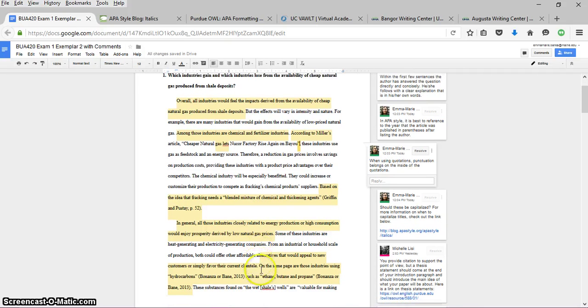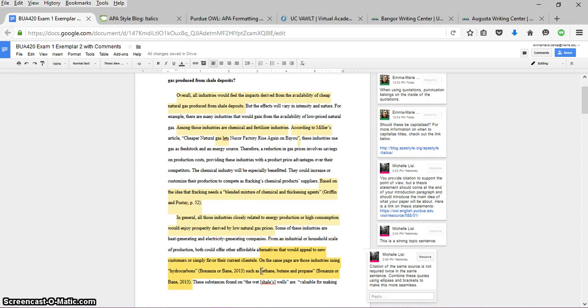Here's another example of a small mistake in APA formatting. This sentence contains two quotes from the same article with a parenthetical citation after each quoted word or phrase. Since this is from the same source, we only need one in-text citation for this sentence. You can see here that a tutor has suggested using other punctuation like ellipsis and brackets to combine these two direct quotes into one. We can also improve the citation itself, which is the article title and not the author.